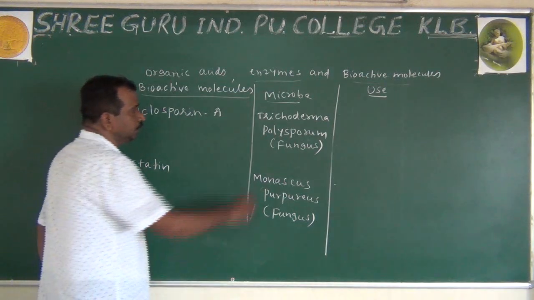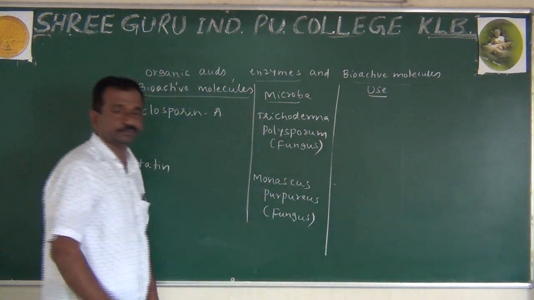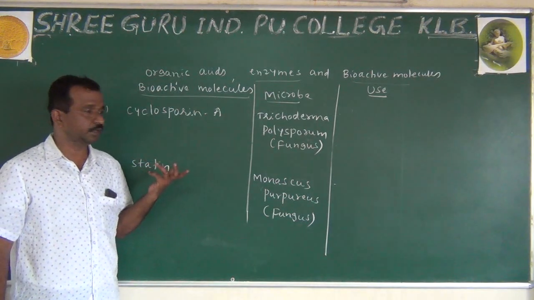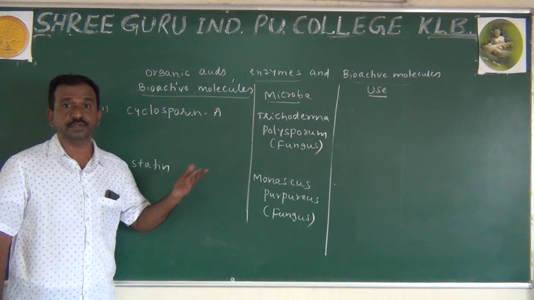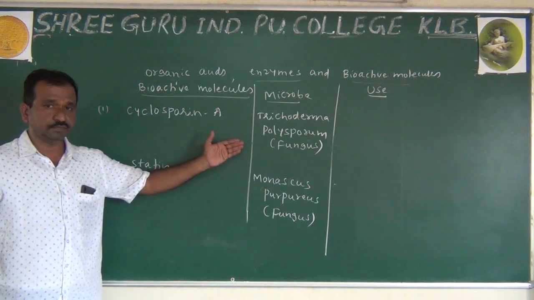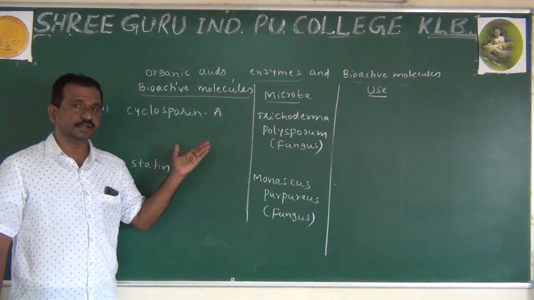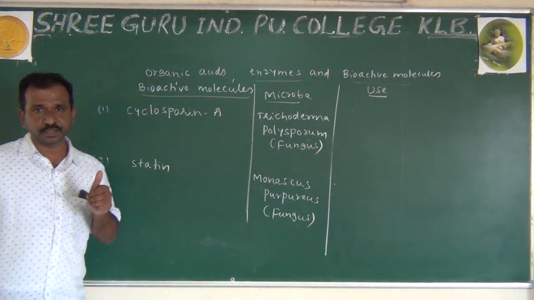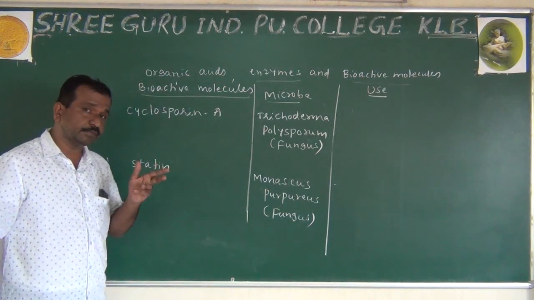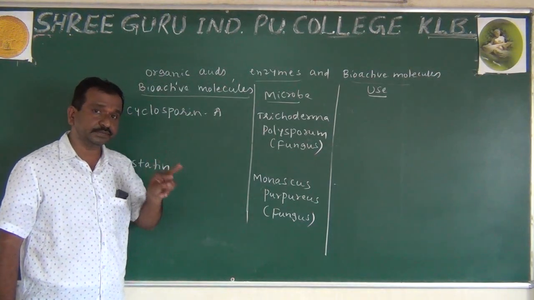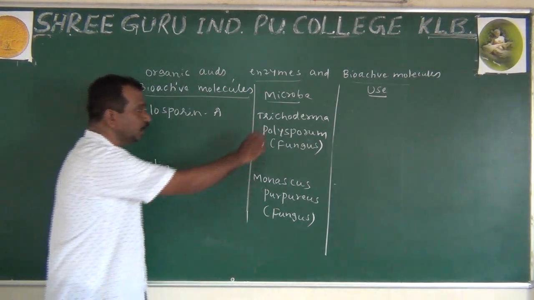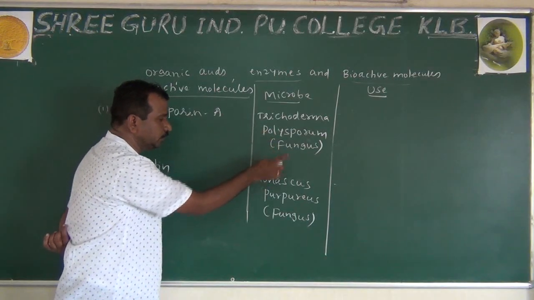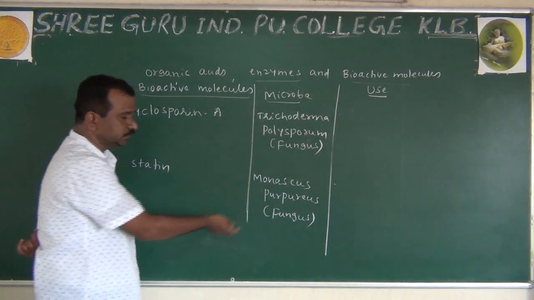Recall where we have studied it: in biological classification, in the fungus kingdom, in the classification part, the last class Deuteromycetes. In the Deuteromycetes we have observed Trichoderma. So Trichoderma polysporum is a fungus, and Monascus purpureus is also a fungus.